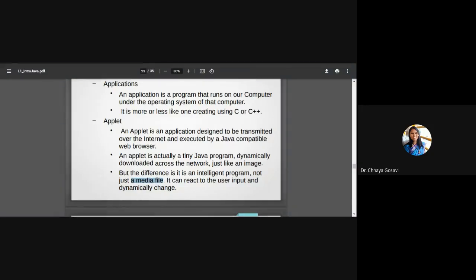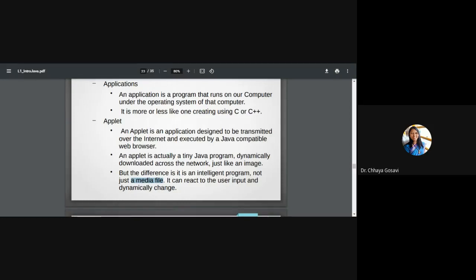It will change its data according to whatever you provide to it. There are some static web pages, the data will always be constant. Whenever you open that page, you will get the same web page. But there are some dynamic web pages, like whenever you open the Amazon site, every time you will get new offers. So those offers are getting changed every day, every hour.